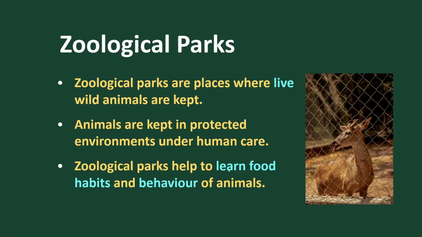Now the third one is called zoological parks. In these zoological parks we find live animals kept. Wildlife animals kept in a protected environment under human care is called a zoo, or zoological park. So zoological parks help us to identify the organism, how they learn, how they take their food, their habitats, their behavior and their activities, all identified inside the zoo.